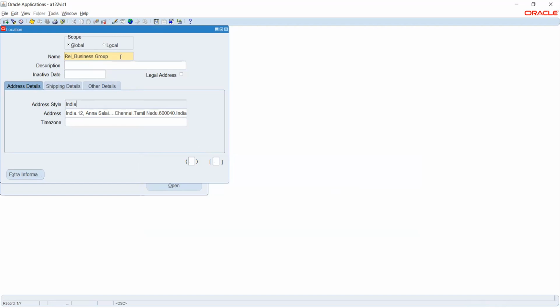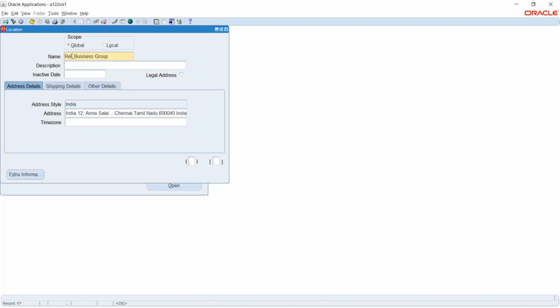Because after creating transactions, if you change anything... let's say I have implemented HRMS for a client called Reliance, and after 1 month I realized that instead of Reliance, I have typed something else. So the name they have registered is different from what we have entered.